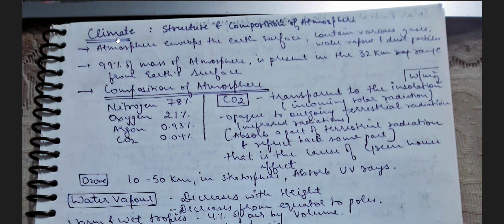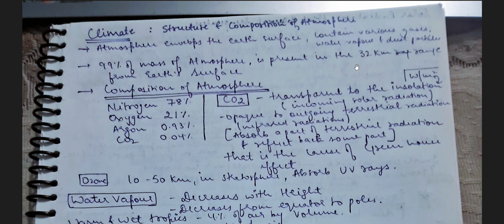The first chapter is climate, structure and composition of atmosphere. So it won't be as detailed or build up like it was built in NCERT. This is in a pointers form. It only includes facts and the important points. Okay, so the first point is atmosphere envelops the earth's surface. It contains various gases, water vapors and dust particles.